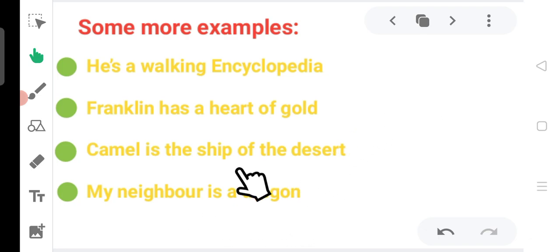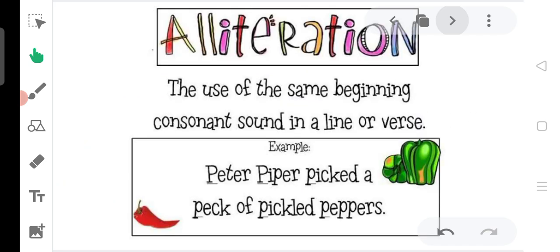My neighbor is a dragon. Actually this means that the neighbor is very dangerous. So the neighbor is compared to a dragon without using the word like or as. Okay, clear? So metaphor, you can identify that if a comparison is done without using the words like and as, then it is a metaphor. And one more thing you should know is, in the metaphor a thing is directly said to be another thing.